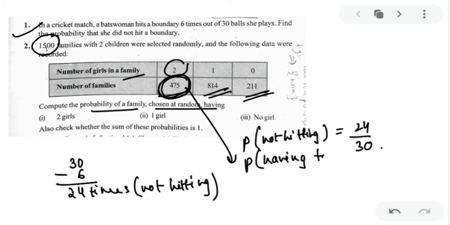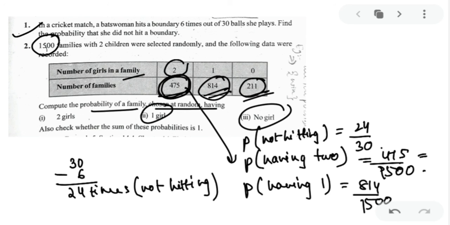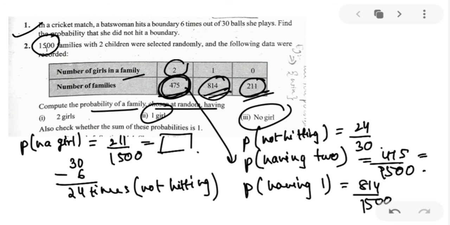Probability of having 2 girls is equal to 475 upon 1500. That is the total number of cases studied. Okay, next is one girl. They have 814. So probability of having one girl is 814 upon 1500. My dear kids, then you have to convert into decimal also. Okay, then you have probability of having no girl. No girl means 211 families have no girl. So probability of having no girl is equal to 211 upon 1500. And then you have to convert into decimal. Got my point clear? We will pack up here. God bless.